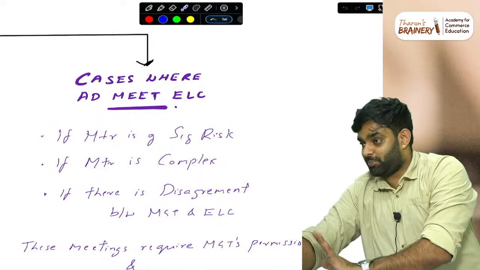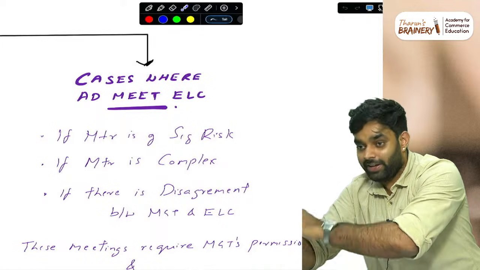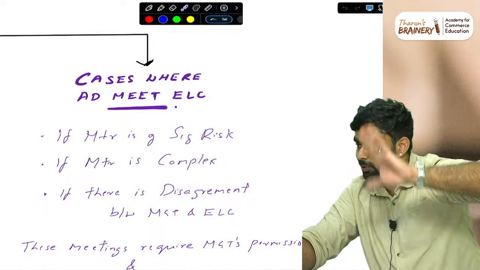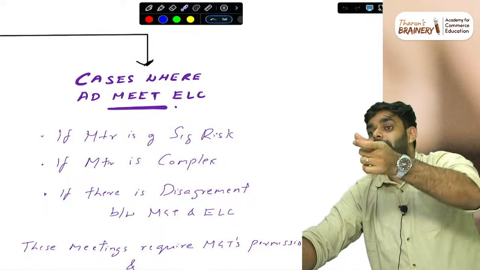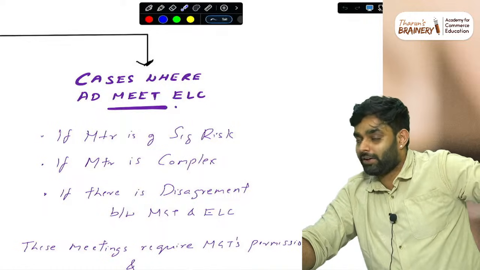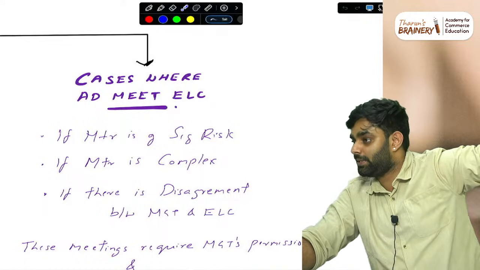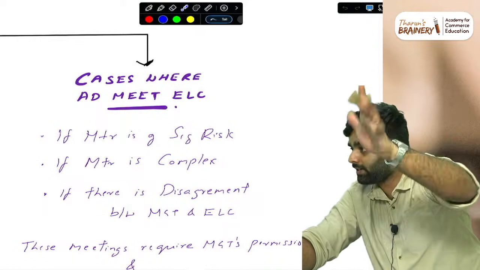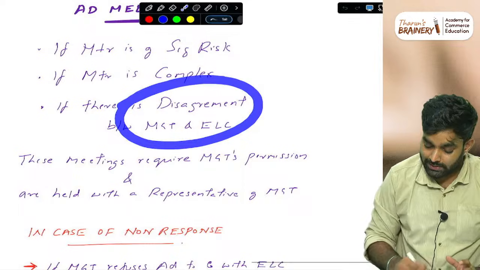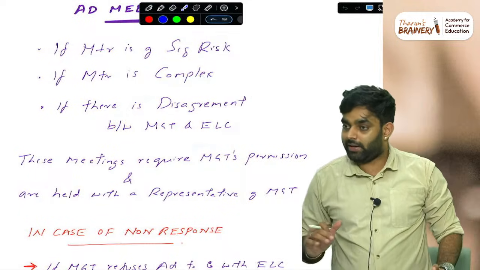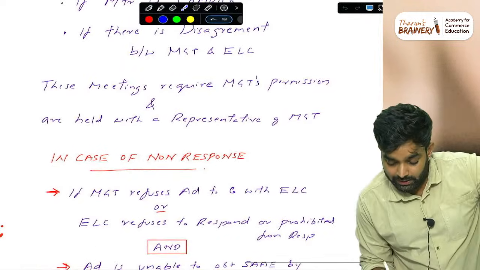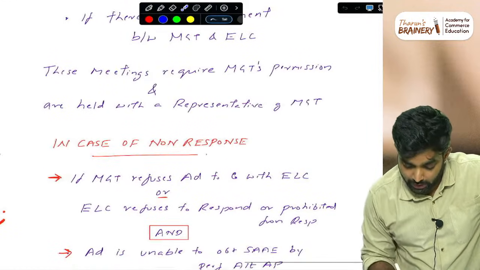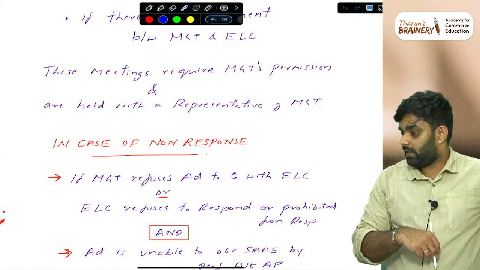What are the auditor's responsibilities? For this question, normally you have to touch 3 standards. Basically 2 standards, 100% touch. First write about going concern. Then here the auditor is unable to get a response to the letter of general inquiry, so send a specific inquiry. If that is also not possible, this is a very big serious issue. The auditor can go and meet the external legal counsel, because there is a disagreement with management. Then these meetings, that is the auditor and external legal counsel at a meeting, require management's permission and